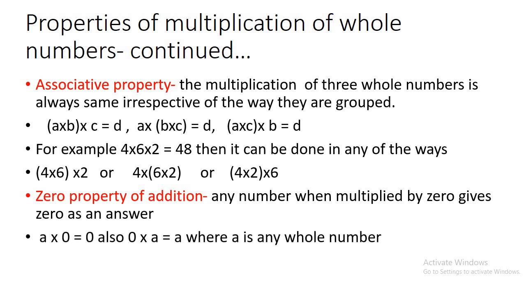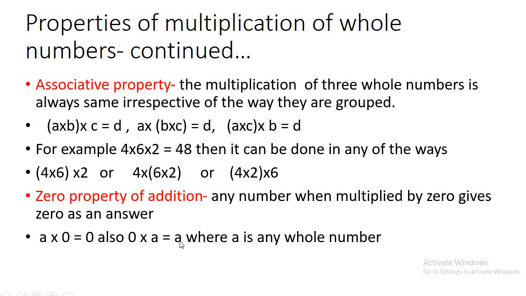For example, a multiplied by 0 will give you 0, and if you interchange 0 multiplied by a, can it be a? No. Here this a must be 0. So 0 into a is 0, and a into 0 is also 0.